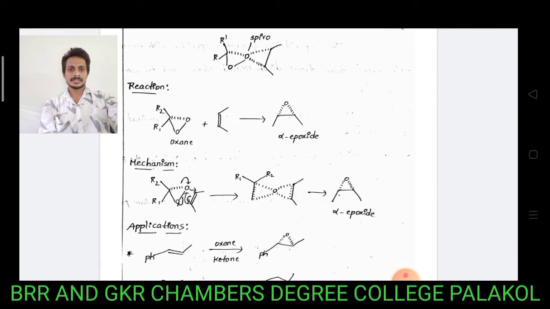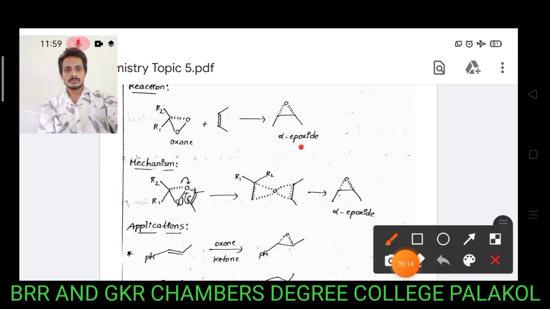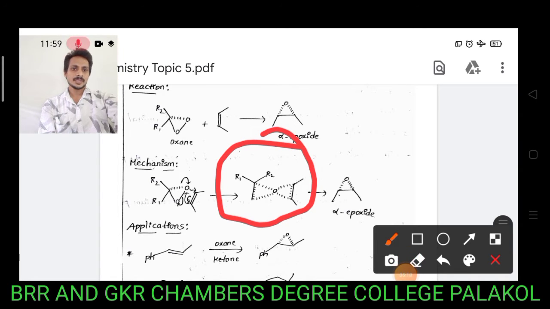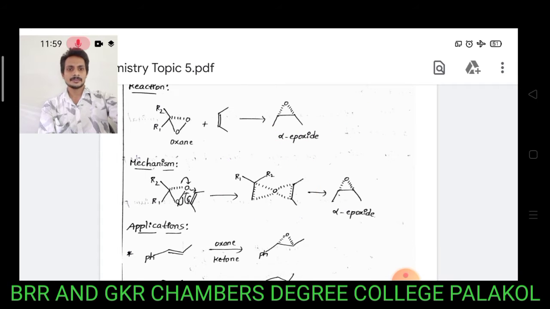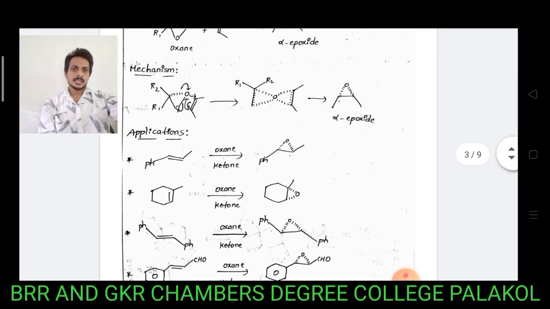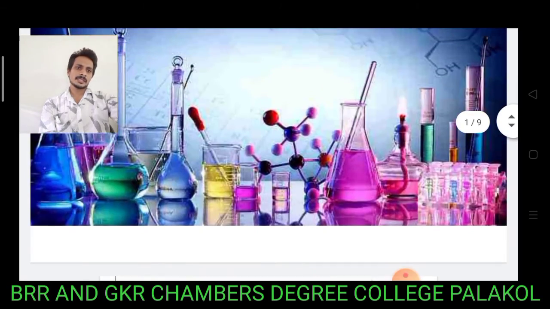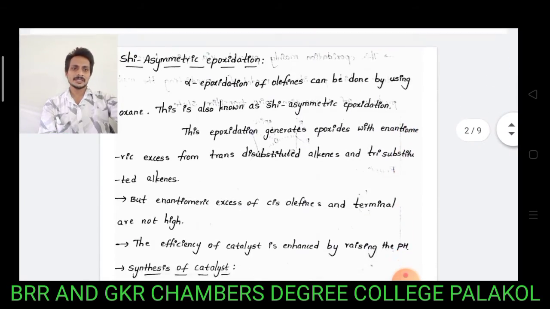Mechanism of the reaction: the reaction follows a concerted mechanism via formation of a spiro compound. This spiro compound again converts into the corresponding alpha epoxides. In Shi asymmetric epoxidation reactions, we always get alpha epoxides.